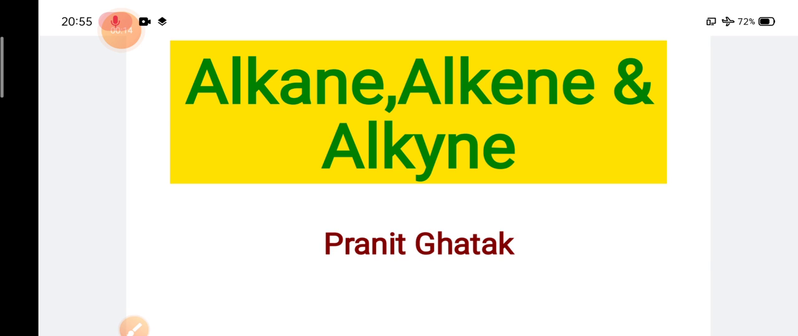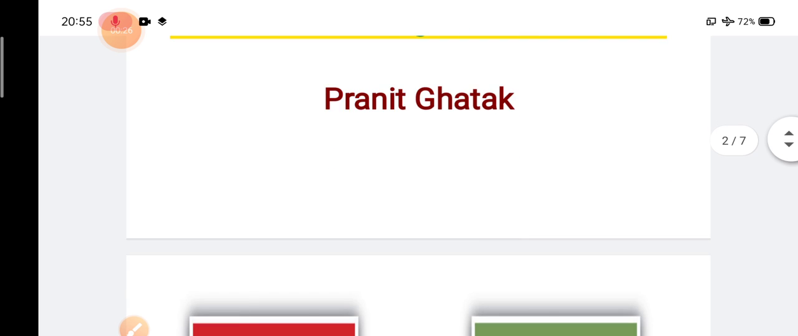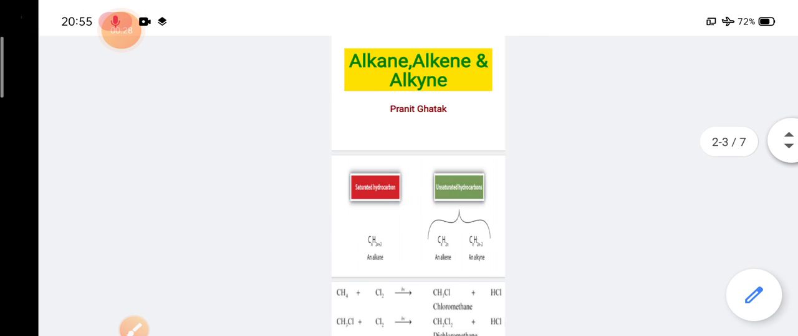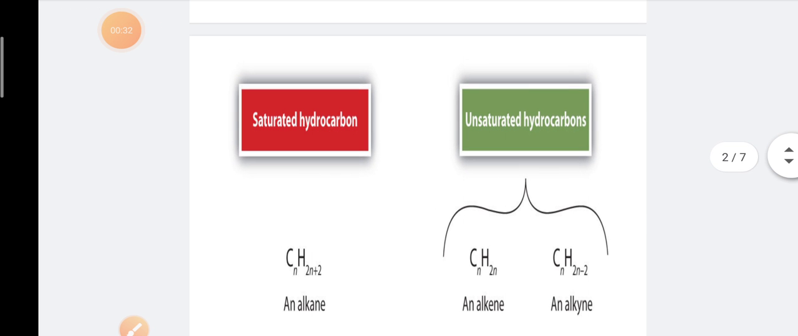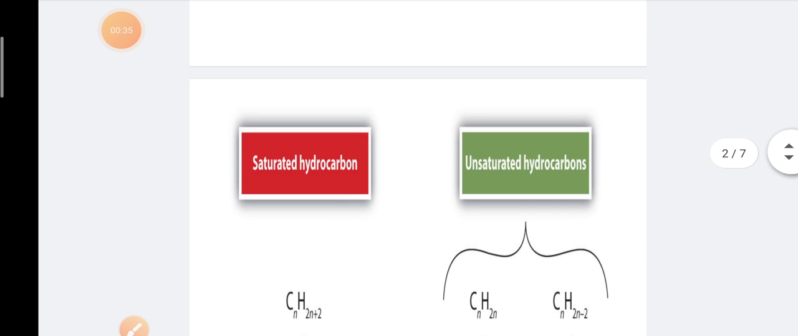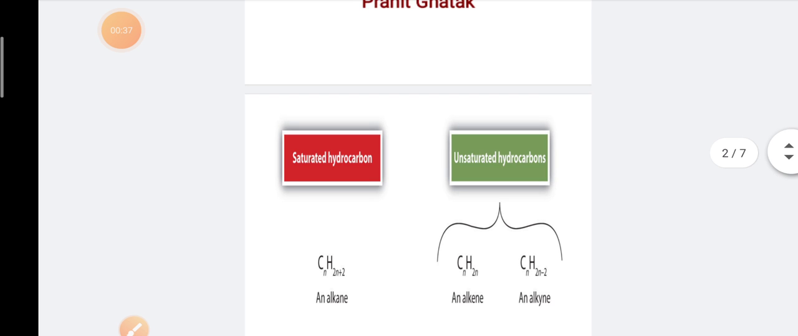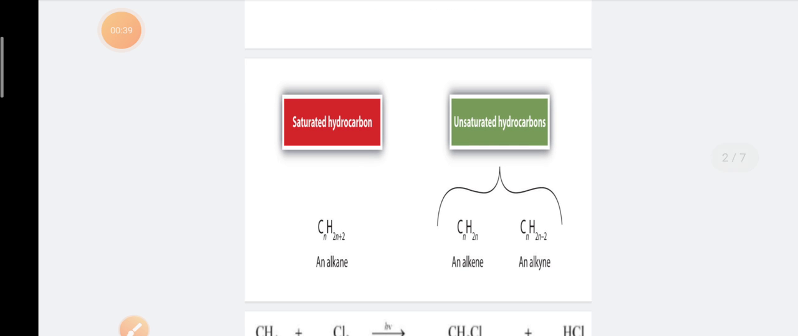So let's begin. As you all can see from the heading itself, today's topic will be alkane, alkene and alkyne. Okay? So let's begin. Here in this slide you can see that hydrocarbons are classified into two types, that is saturated hydrocarbons and unsaturated hydrocarbons.